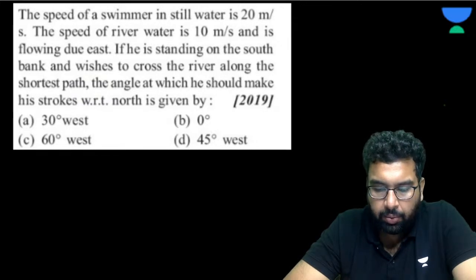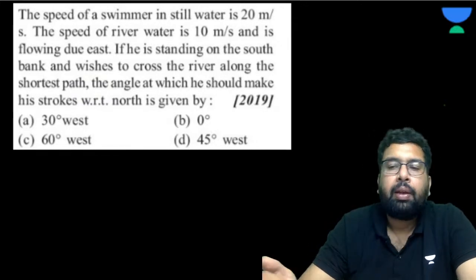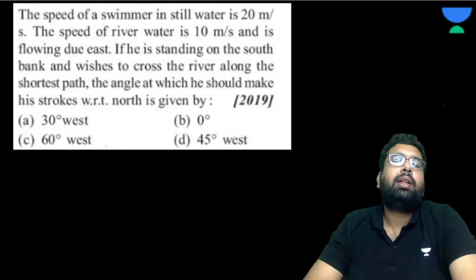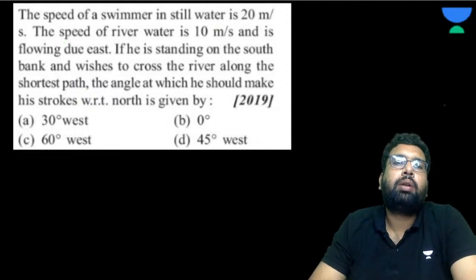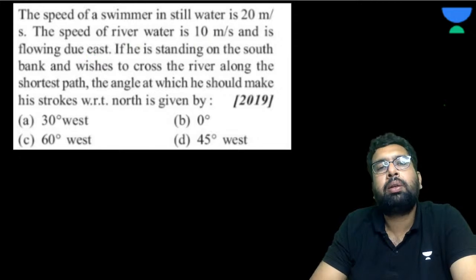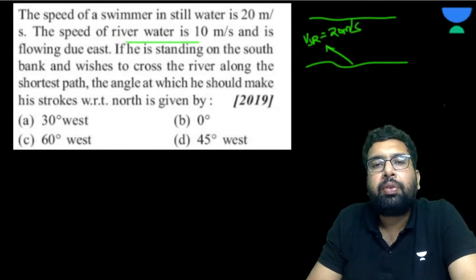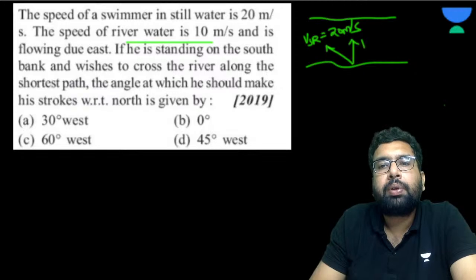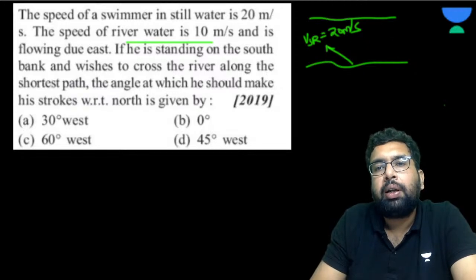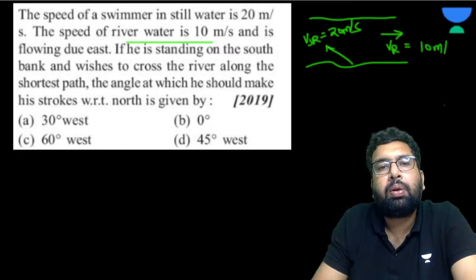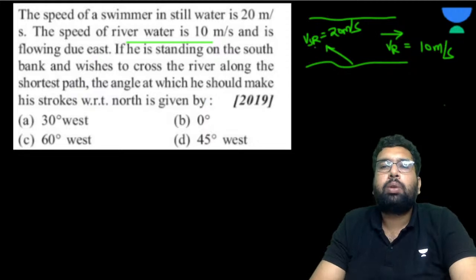Ansh, can you try answering this? So it says the speed of a swimmer in still water is 20 meter per second. So what is given? This is your velocity of swimmer with respect to river, that is 20 meter per second. The speed of river water is 10 meter per second, so velocity of river with respect to ground is 10 meter per second, flowing due east. So this is going in east.